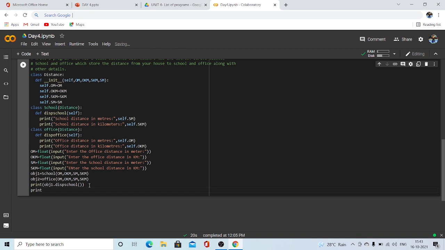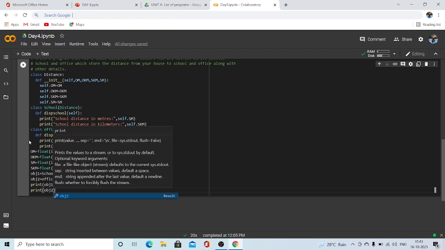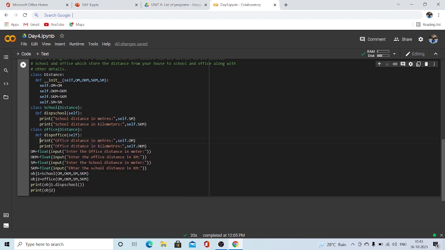Now print object 2 dot disk office. School is object 1, and office is object 2 with disk office, and no arguments are required. So we are calling the functions using the dot operator to access the methods inside the class. Okay, now let's see.